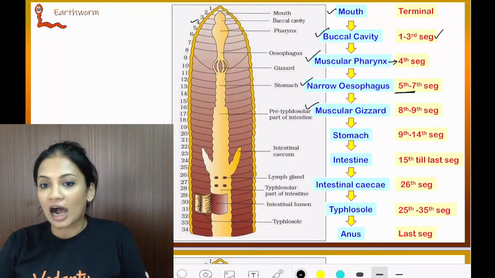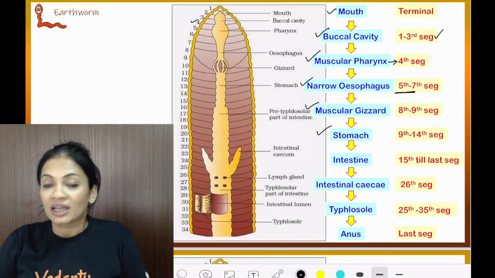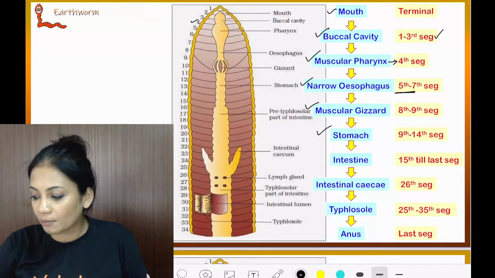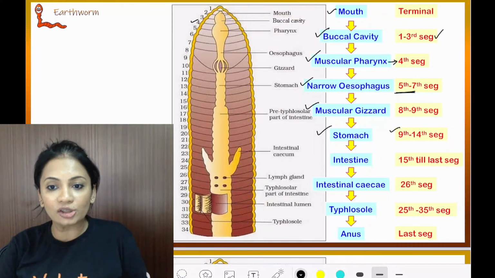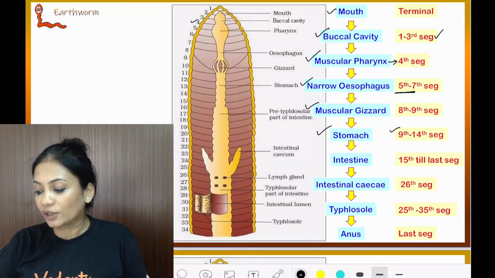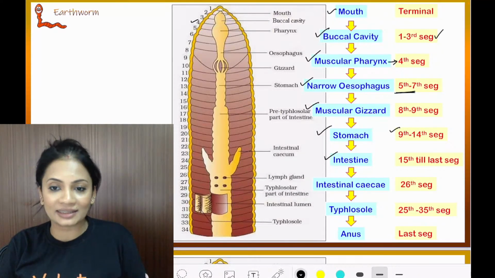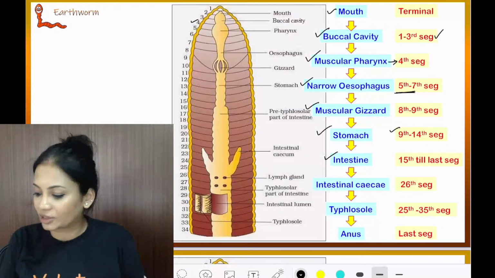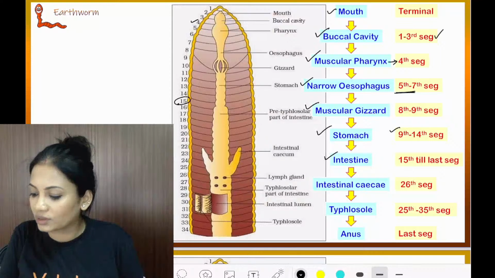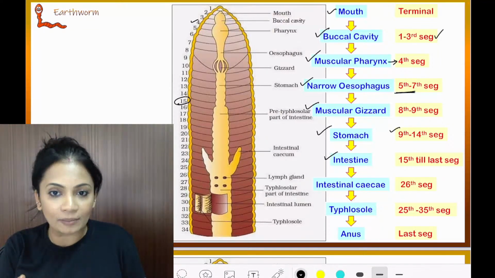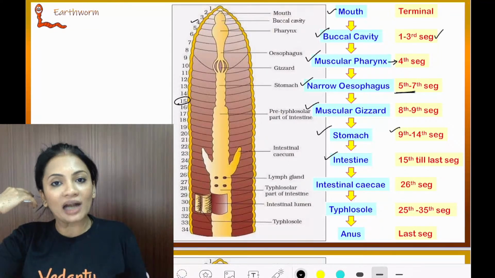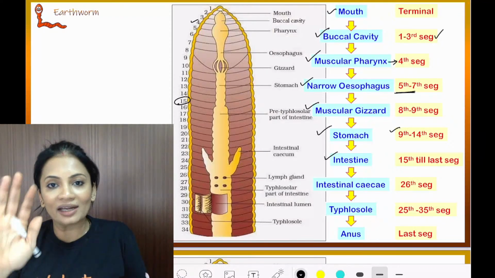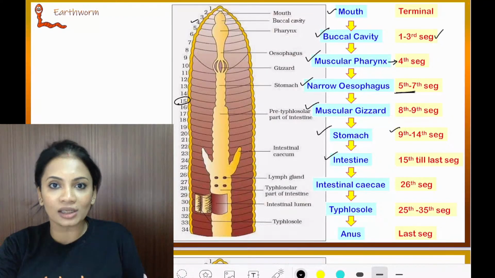Okay. Then after the gizzard comes the stomach. The stomach ranges from segment number 9 all the way till segment number 14. So 9 to 14 is the stomach. 14 onwards comes the intestine. The intestine lasts from the 15th segment, so this is where the intestine starts. From the 15th segment all the way till the end, no matter how long the earthworm is, the anus will be at the last, the terminal segment.